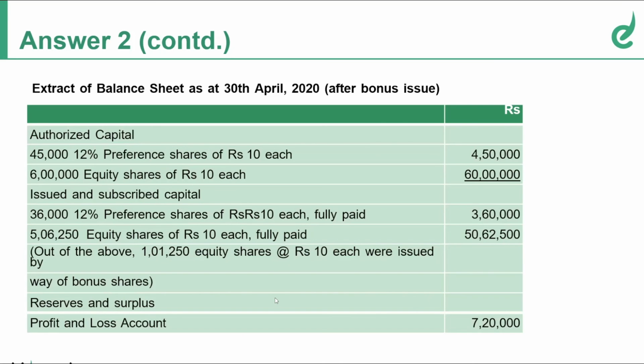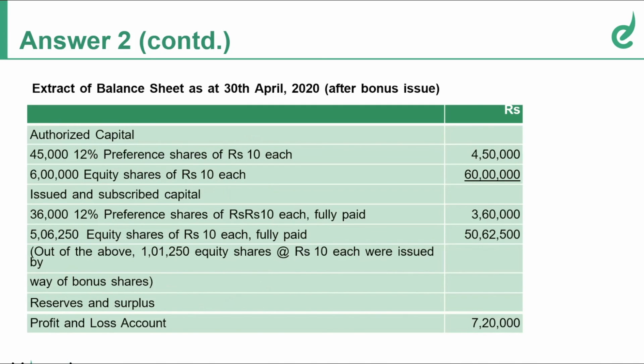Now under reserves and surplus, we have utilized securities premium, we have utilized capital redemption, and we have utilized general reserve. So we are left only with the balance of profit and loss account. So this gives you the extract of balance sheet of bonus.